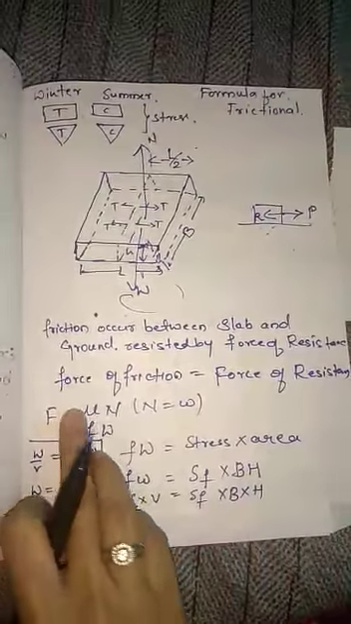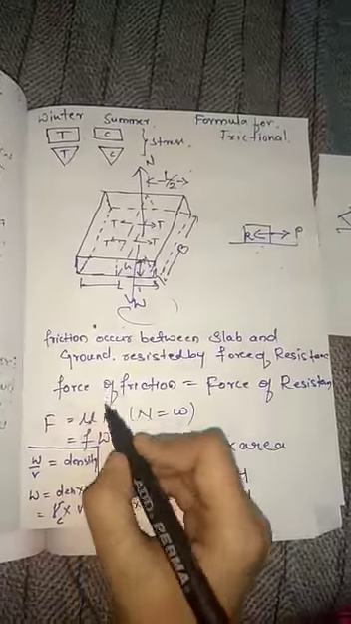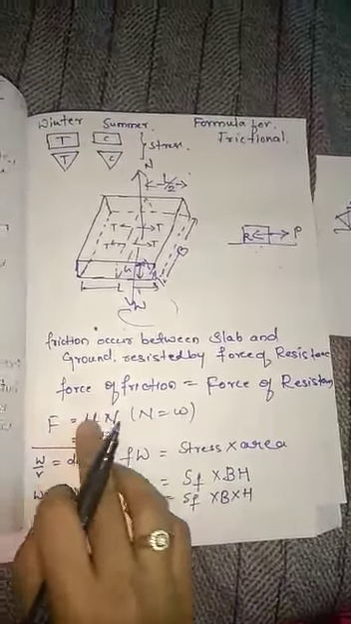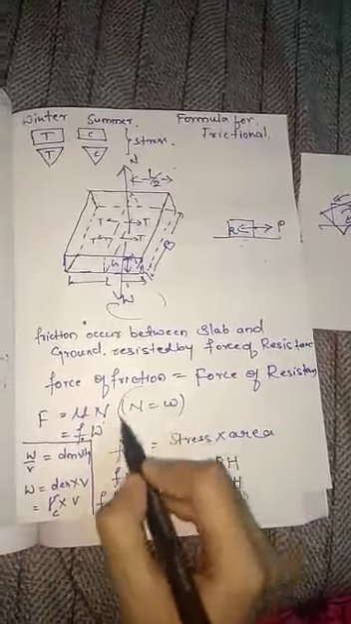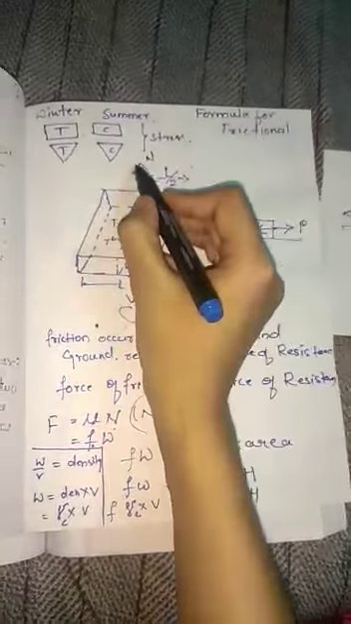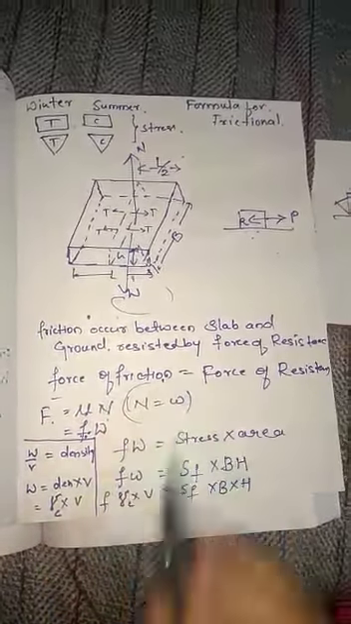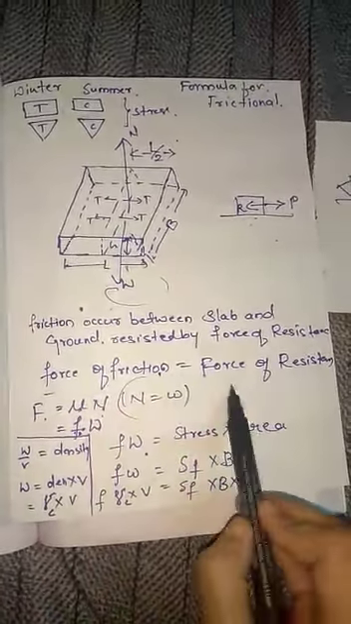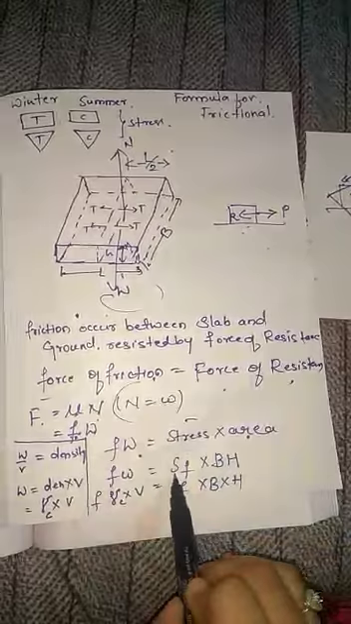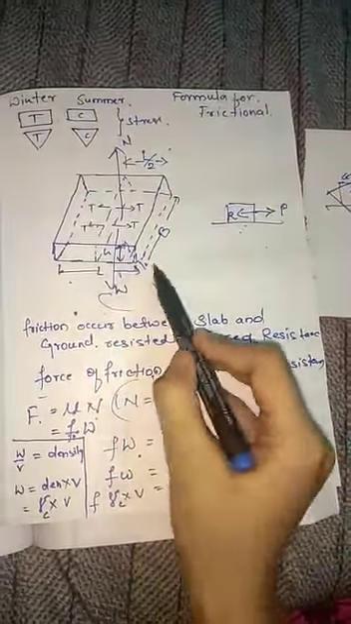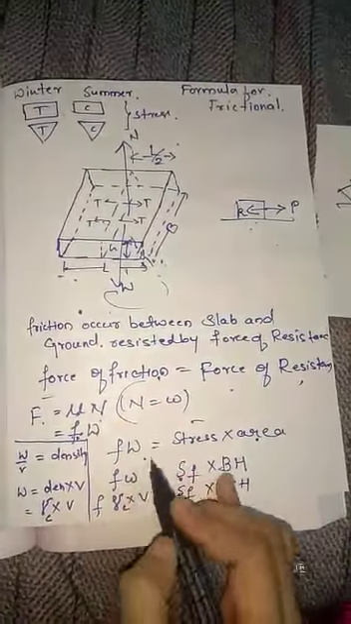Normally we know that force of friction is nothing but mu into N. Mu is the coefficient of friction and N is the normal force. Here I will denote mu as small f, and the weight of the slab is equal to the normal force I have given. So force of friction is f into W. Here force of resistance is nothing but stress into area. Stress is the frictional stress and area is B into H.